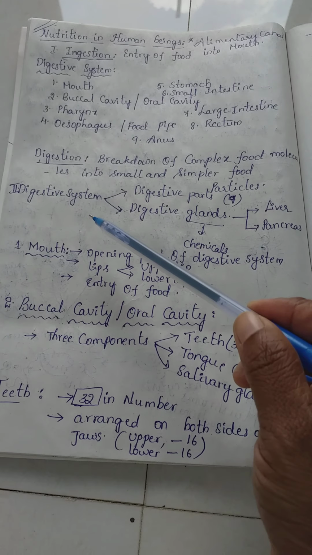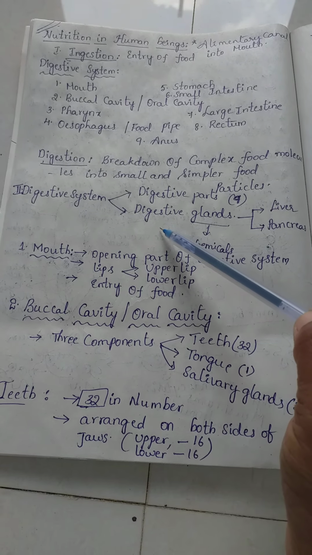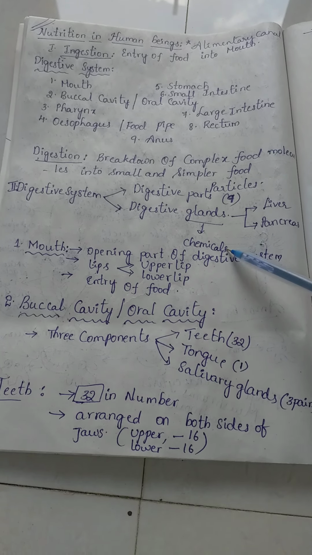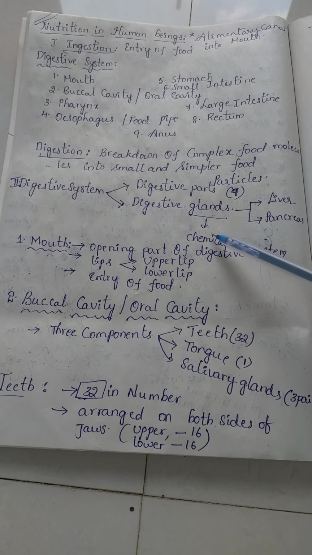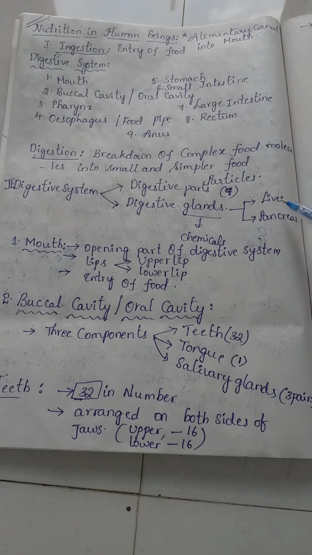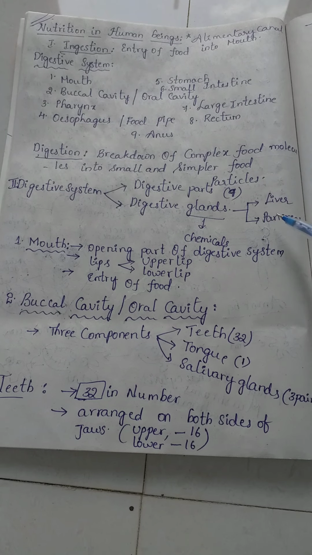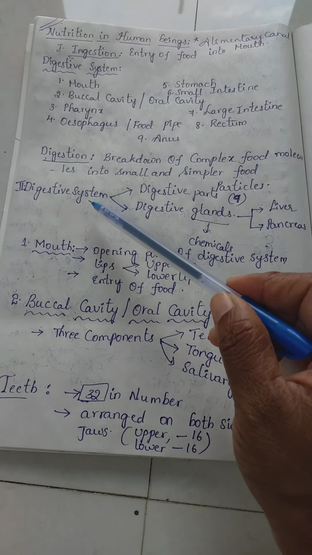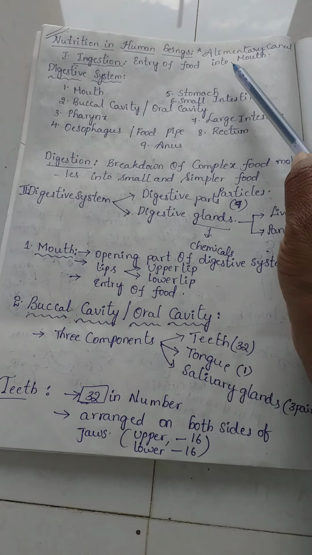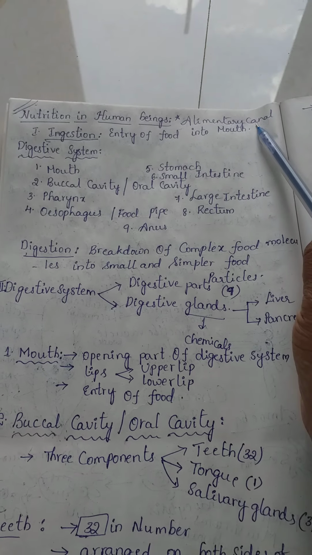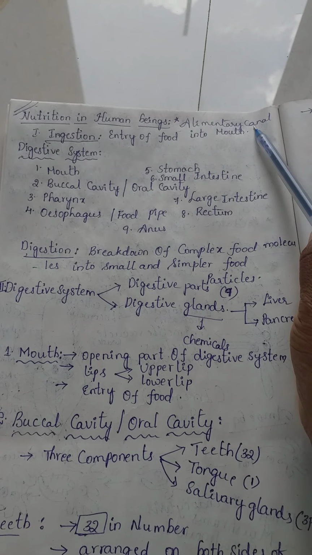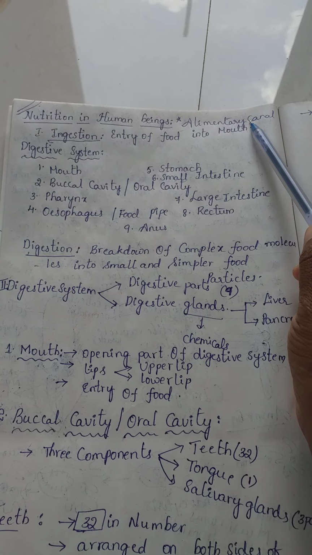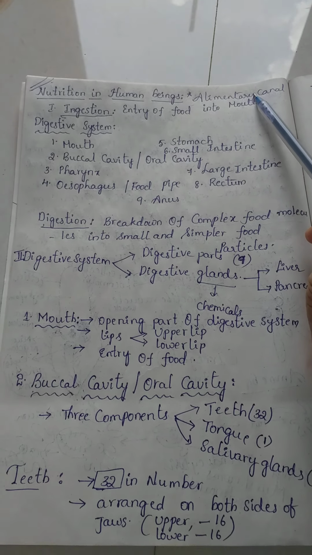Next, the digestive system comprises digestive glands, which secrete the chemicals or enzymes to complete the digestion. They are mainly of two types, liver and pancreas. Digestive parts are 9, digestive glands are 2. Both are involved in the digestive system. The human digestive system is called the alimentary canal, which means it is a long tubular portion. It starts with the mouth and ends with the anus. That's why we call this the alimentary canal.